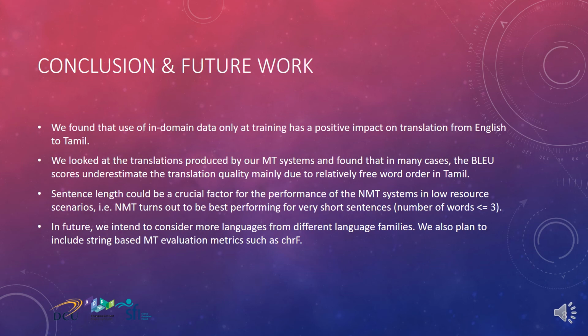So to wrap up, the use of in-domain data only at training has a positive impact on translation from a less inflected language to a highly inflected language. Then we looked at the translations produced by our MT systems and found that in many cases the BLEU scores underestimate the translation quality, mainly due to the relatively free word order in Tamil. From our human ranking task, we found that the sentence length could be a crucial factor for the performance of the NMT systems in low resource scenarios. That is, NMT turns out to be the best performing for very short sentences.